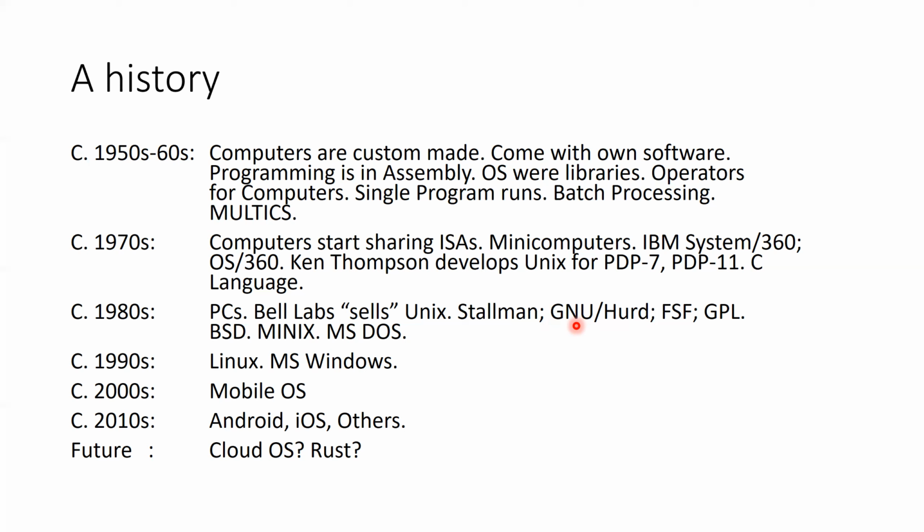So these days, the GNU software is provided with the Linux kernel, because the development on the Hurd kernel was slow. To compete with Unix, they adopted another kernel which was written by Linus Torvalds, who at that time was a master's student at a Finnish university. During his master's, he wrote a small kernel and then shared it with the whole world as a free operating system.